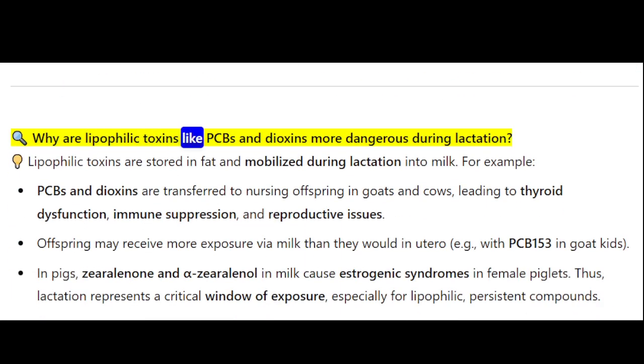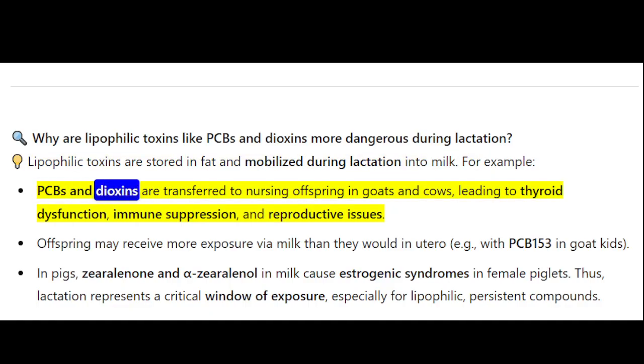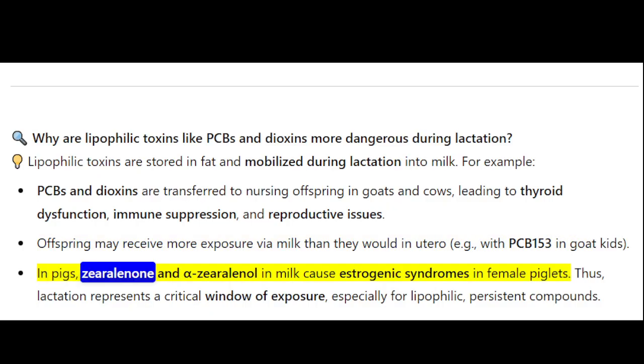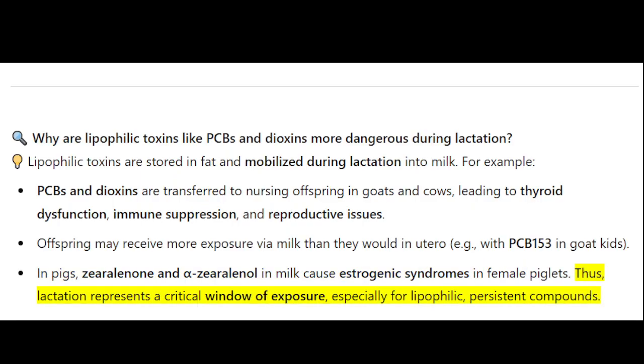Why are lipophilic toxins like PCBs and dioxins more dangerous during lactation? Lipophilic toxins are stored in fat and mobilized during lactation into milk. For example, PCBs and dioxins are transferred to nursing offspring in goats and cows, leading to thyroid dysfunction, immune suppression, and reproductive issues. Offspring may receive more exposure via milk than they would in utero, for example with PCB 153 in goat kids. In pigs, zearalenone and alpha-zearalenol in milk cause estrogenic syndromes in female piglets. Thus, lactation represents a critical window of exposure, especially for lipophilic, persistent compounds.